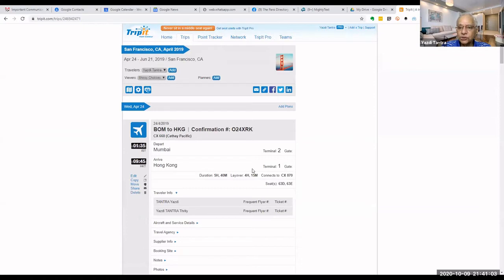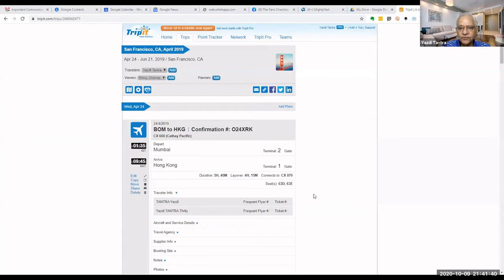Now this, of course, I'll show it to you on the phone also, but this is how it looks on the computer. So whenever you get an email giving you the details of your ticket or the actual ticket, you just forward it to plans@tripit.com and automatically the remaining will be taken care of. So there is an artificial intelligence engine which is built in. So there is no human being sitting and entering all this. Your confirmation number, everything is organized and put in its place.